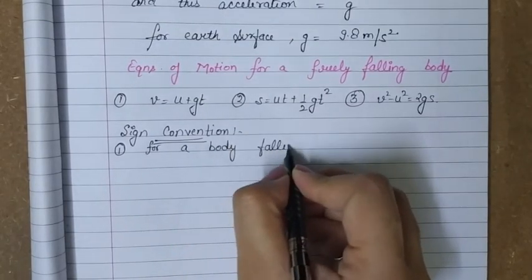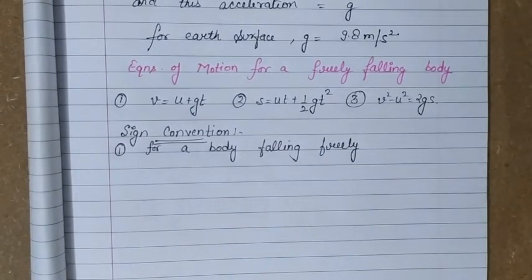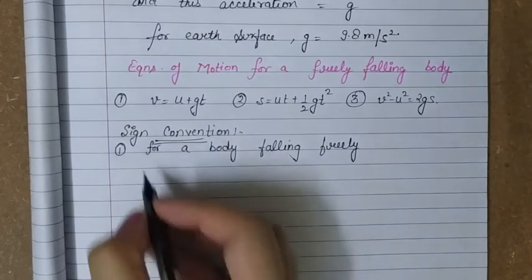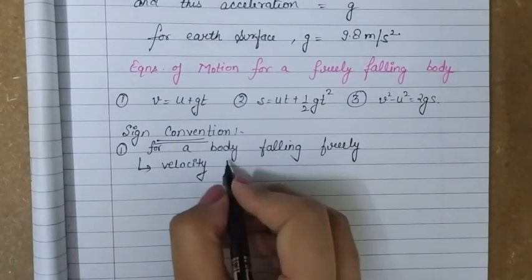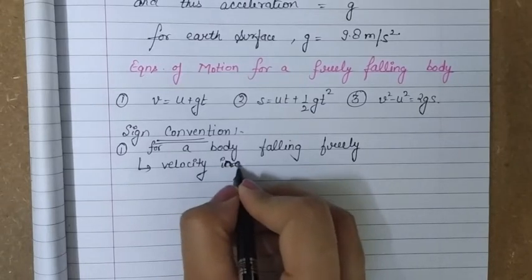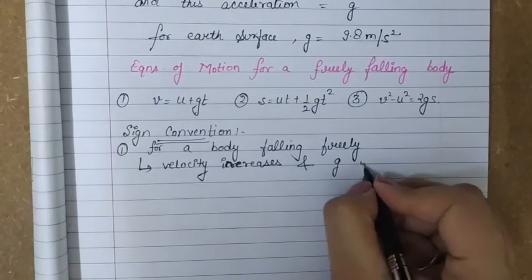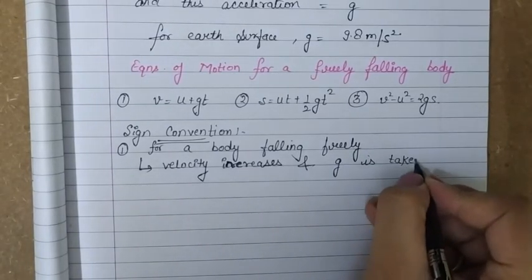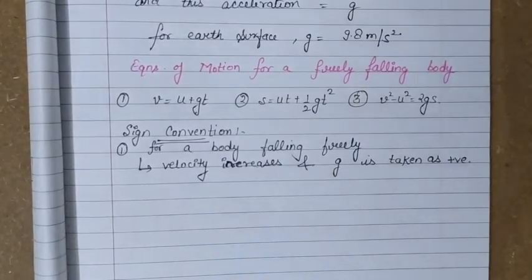The body is falling freely, coming towards the surface of earth under the influence of gravity, so its velocity increases and g is taken as positive. As velocity is increasing, acceleration is affecting it in a positive manner. So g is taken as plus 9.8 meter per second square.